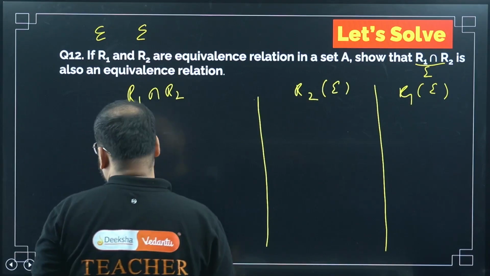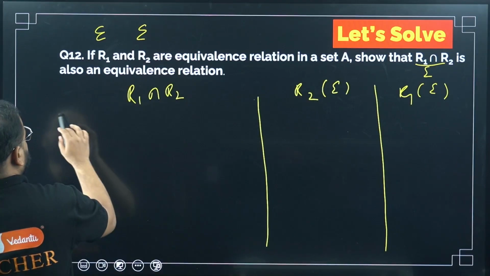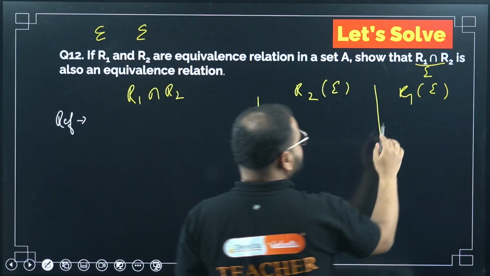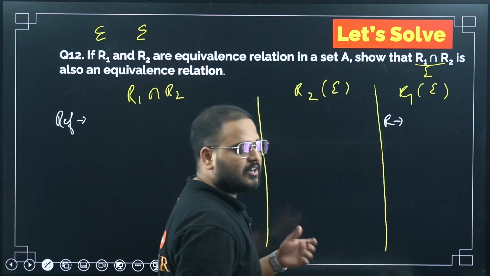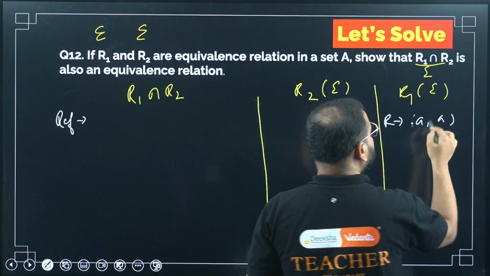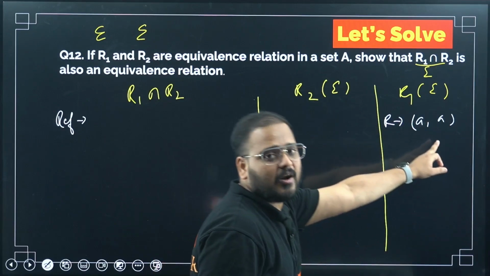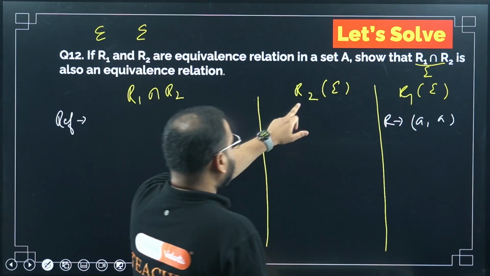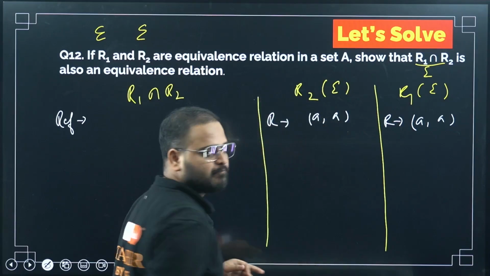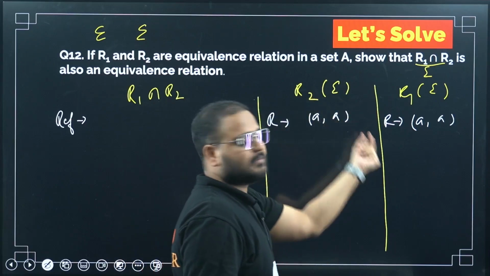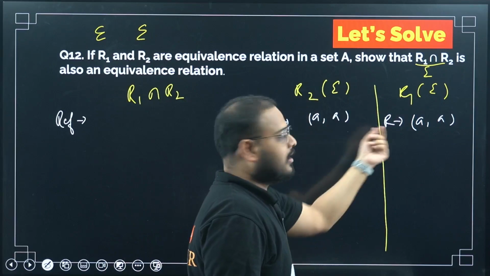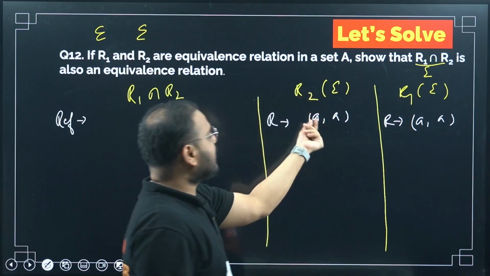So first I am doing it for reflexive. For it to be reflexive, what's the condition? Please understand. (A, A) has to be here. Means R1 should have (A, A). Yes or no? Yes. R2 should also have (A, A). Since it is given as equivalence, (A, A) is part of R1 and (A, A) is part of R2. So R1 has (A, A), and the R2 relation also has (A, A).